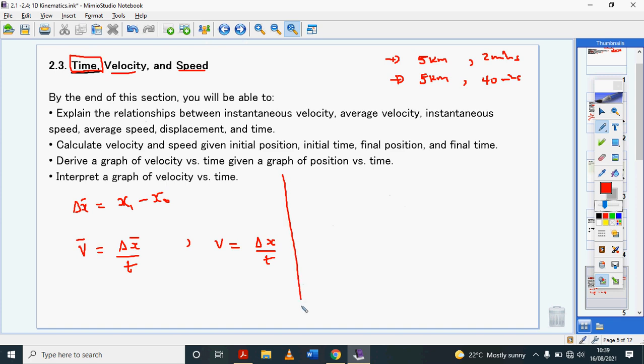Instantaneous velocity. If you think of a car traveling from Kampala to Entebbe, that car is going to go through a range of velocities. At some points it will be stopped, at some points it will be going so fast on the expressway, at some points it will be going slow in traffic. So instantaneous velocity is the exact velocity of that car at one single point in time. Average velocity, V average, is given by the total displacement divided by time.